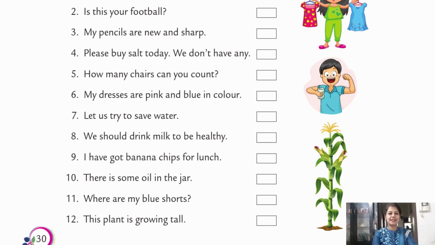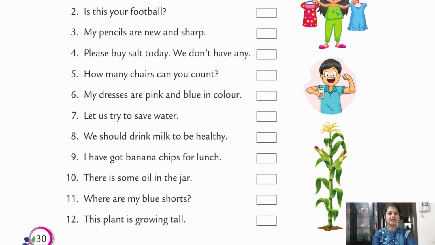So write C. Seventh, let us try to save water. Water is in liquid form, so it is uncountable. Write UC. Eighth, we should drink milk to be healthy. Milk is liquid, so it is uncountable.